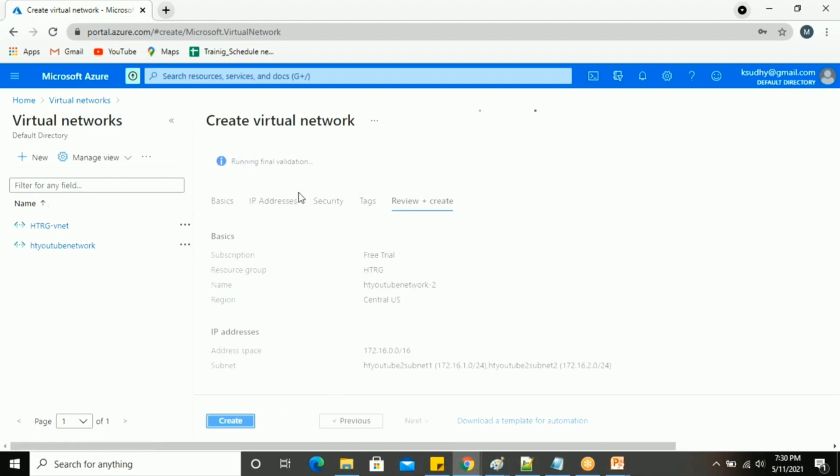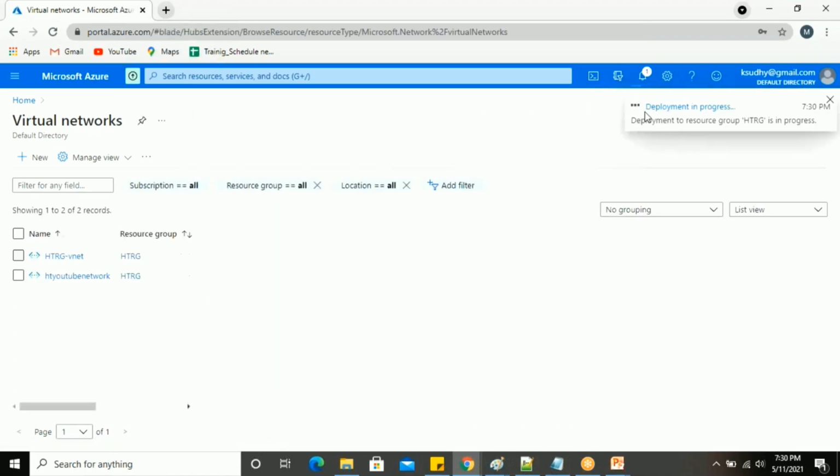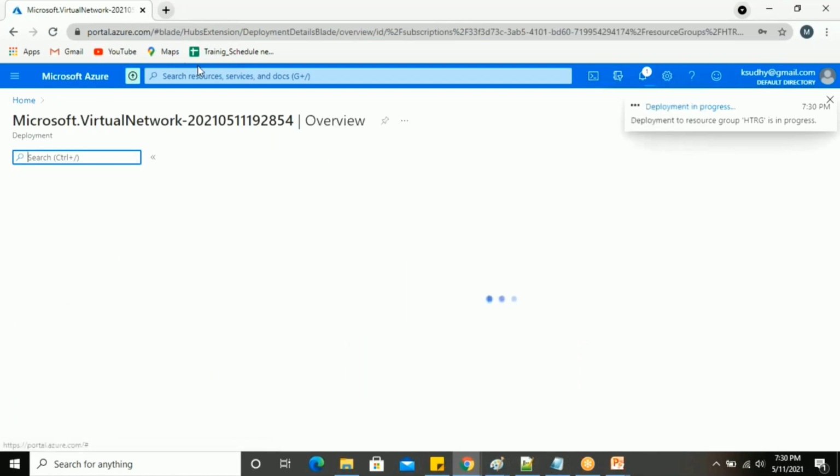So review and create the virtual network here. Validation is passed, so I'm just going to create a VNet here. While the deployment is initializing, in parallel we can start to create the virtual machine over in the VNet. Okay, your deployment is in progress.